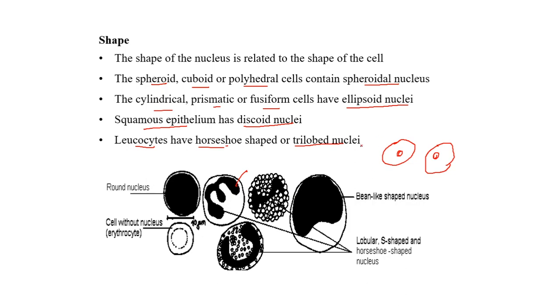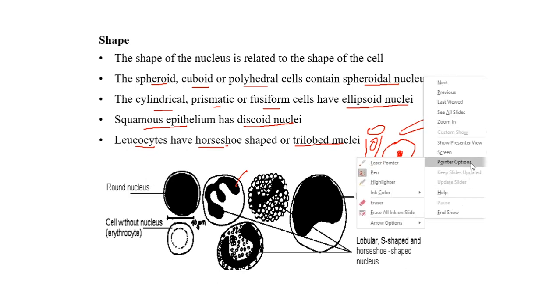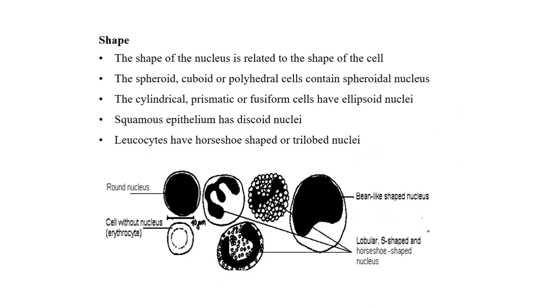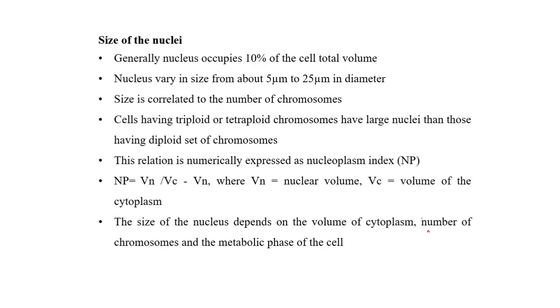If the cells are cylindrical, they have ellipsoidal nuclei. Or if they are fusiform, even then they have ellipsoidal nuclei. So the shape of the nucleus is not constant in all the cells. It differs from cell to cell. It also differs based on the type of cell in which it is seen.